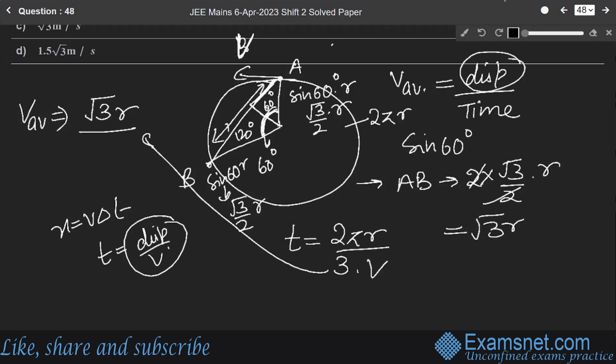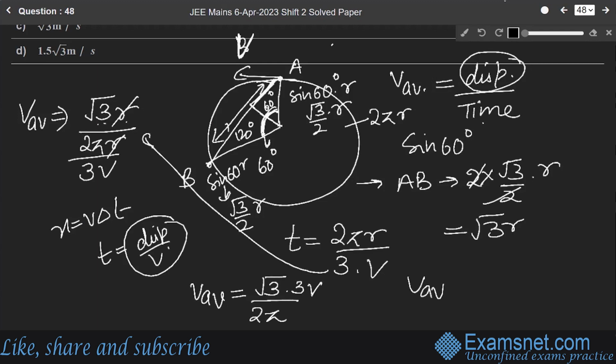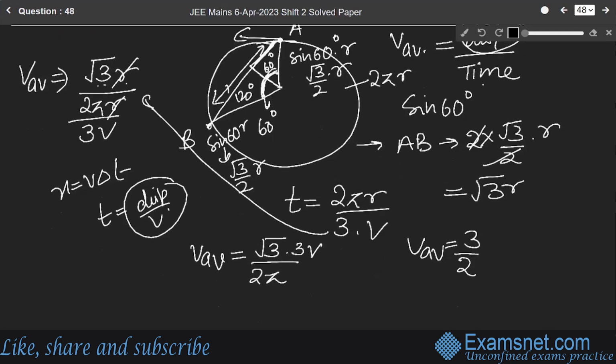Now putting this value here, V average will be displacement over time. Displacement is root 3r and time is 2 pi r over 3v. So r cancels. V average will be equal to root 3 over 2 pi into 3v. So we get V average is equal to 3 by 2 into root 3 into v over pi.